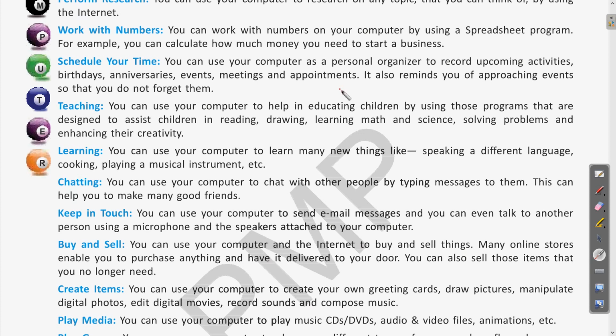So this way the computer also helps to schedule ourselves, and it saves time so that you don't forget and meet your different needs.